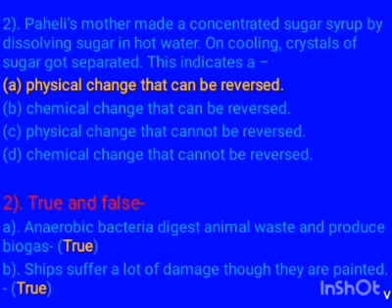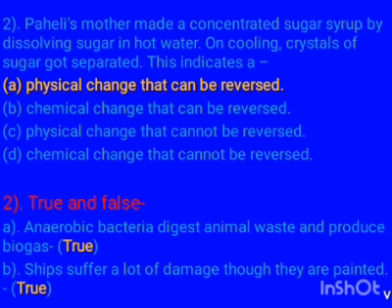Now come to the second multiple choice question, which is: Paheli's mother made a concentrated sugar syrup by dissolving sugar in hot water. On cooling, crystals of sugar got separated.